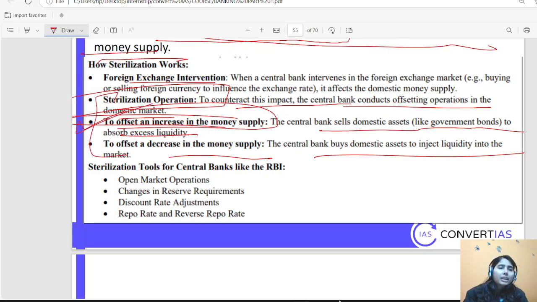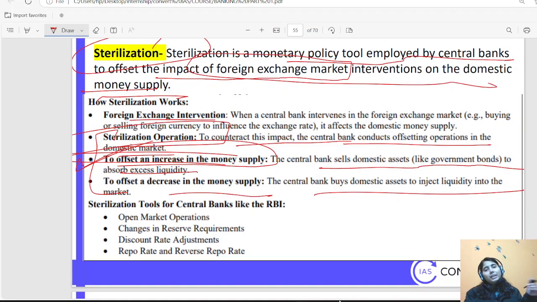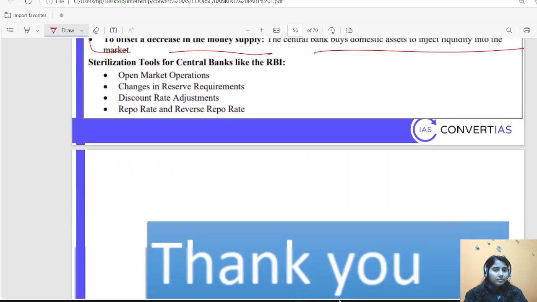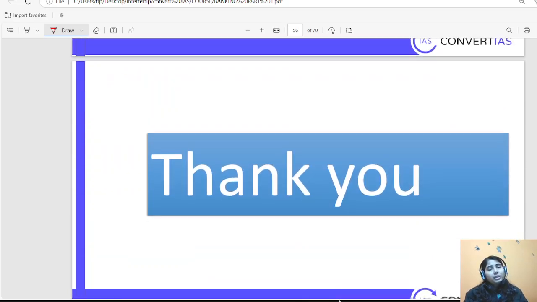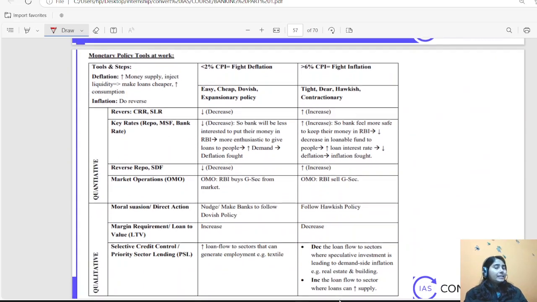You just need to know what sterilization is: when the government or central bank tries to offset the impact of foreign exchange market intervention, then it is called sterilization. That's it. Nothing else. Okay, so there are a lot of things still left, but this is enough information to process in a single session.